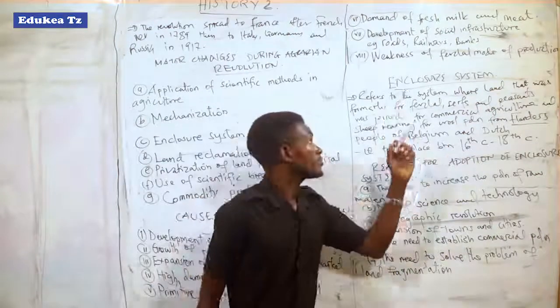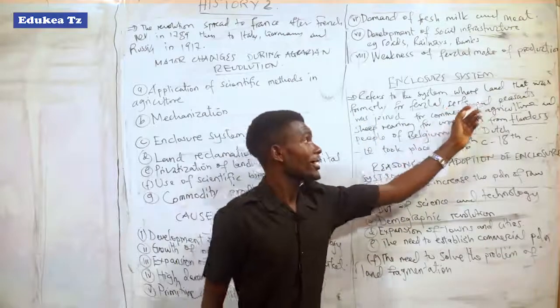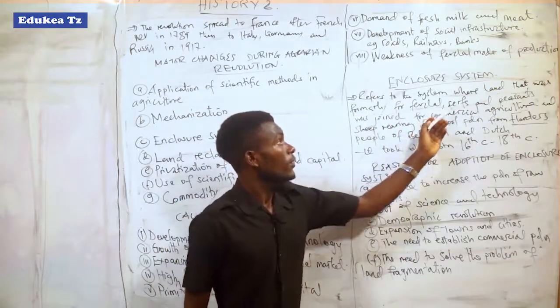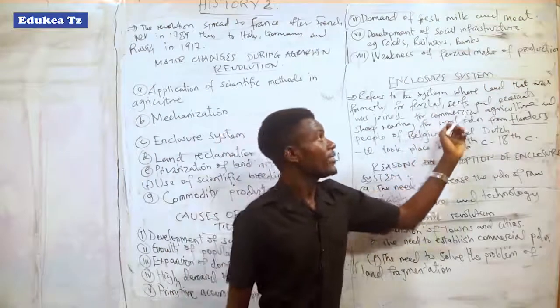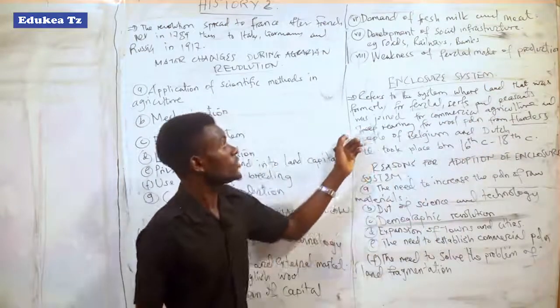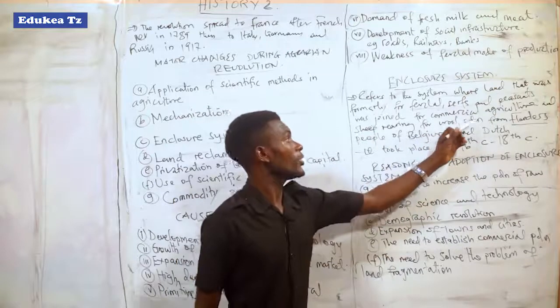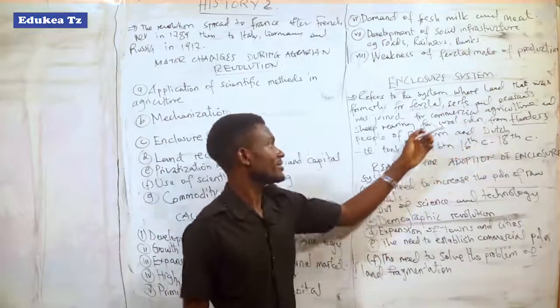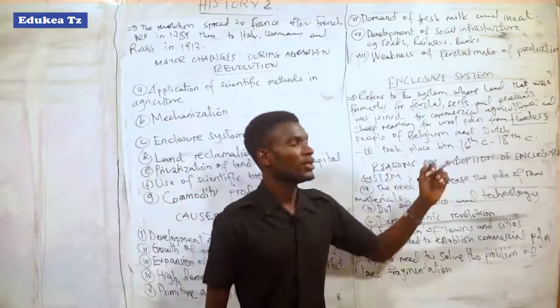Enclosure system refers to the system where land that was formerly for feudal lords, serfs, and peasants was joined for commercial agriculture and sheep rearing for wool production from Flanders, people of Belgium and Dutch.